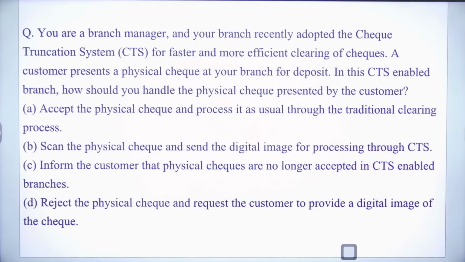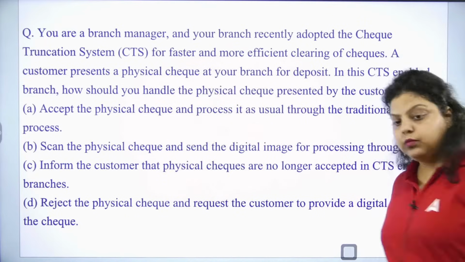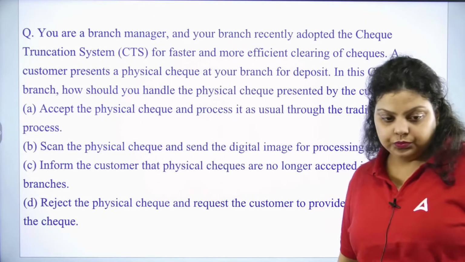You will accept the physical check and process it as usual through the traditional clearing process. Or second, scan the physical check and send the digital image for processing through CTS. Inform the customer that physical checks are no longer accepted in CTS. Or reject the physical check and request the customer to provide a digital image of the check.